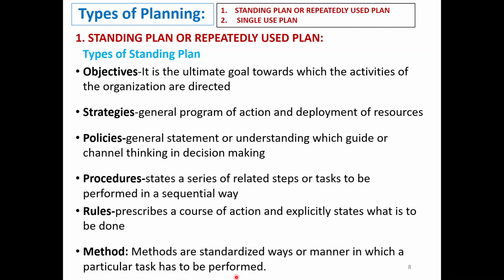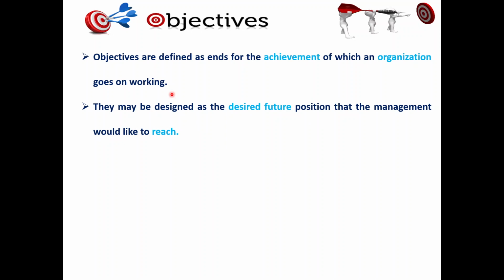We will see examples of these also, one by one. So we'll study objectives first. Objectives are defined as the ends for the achievement of which an organization goes on working. They may be described as the desired future position that the management would like to reach.